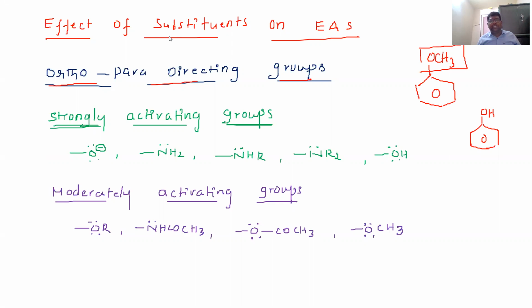This is a monosubstituted benzene. When a monosubstituted benzene undergoes an electrophilic substitution reaction, which type of product is major, ortho, para or meta? The product formation may be ortho, para when there are strongly activating groups like OCH3, NH2, or amines, secondary amine, primary amine, or phenol. Moderately activating groups mean ethers, amides, acetamides, or methoxy. So these are moderately activating groups.